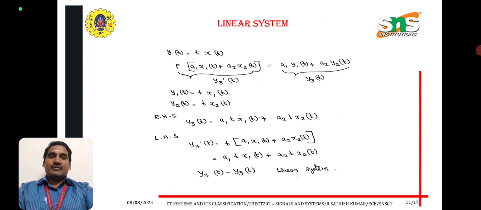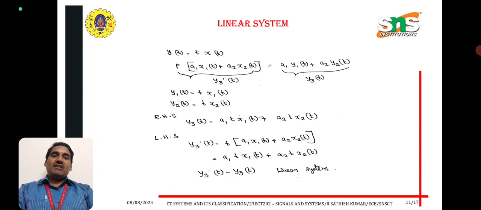Now we can see the linear system. Y of t is equal to T of x of t. Consider the function a1 x1 of t plus a2 x2 of t, and the response a1 y1 of t plus a2 y2 of t. The left hand side sequence can be represented by y3 dash of t, and the right hand side sequence by y3 of t. Therefore, y1 of t is equal to T of x1 of t, and y2 of t is equal to T of x2 of t. Now we can substitute in the above equation. y3 of t is equal to a1 T of x1 of t plus a2 T of x2 of t.